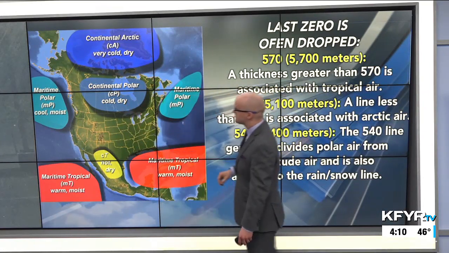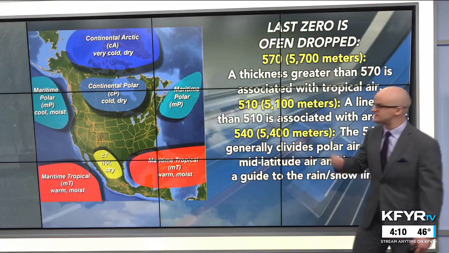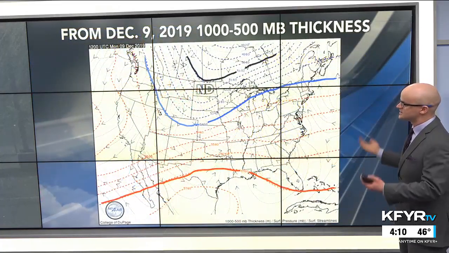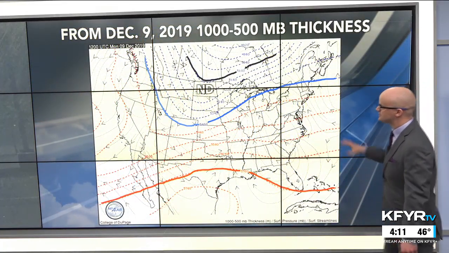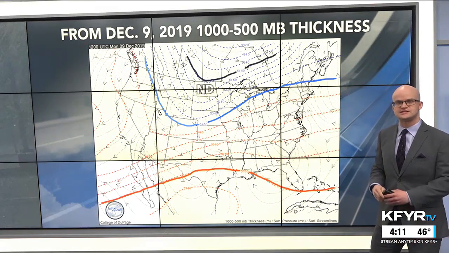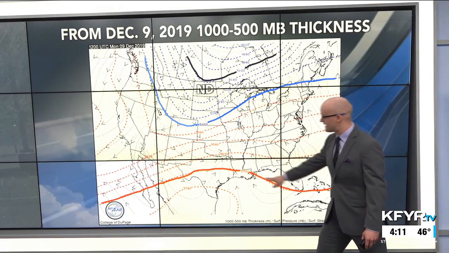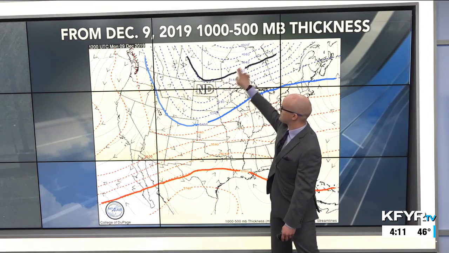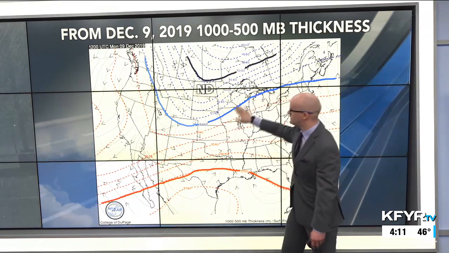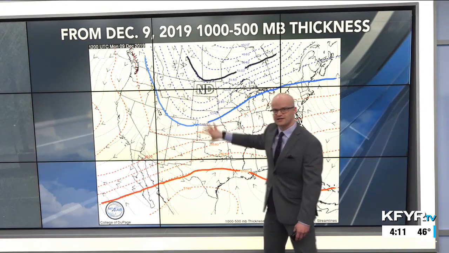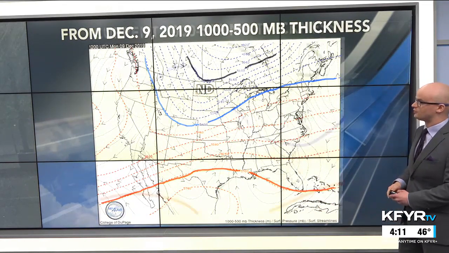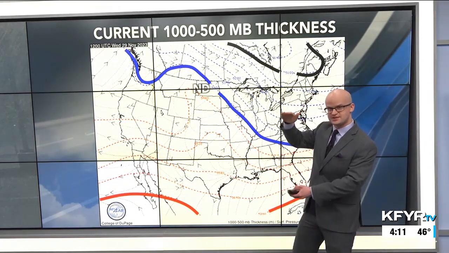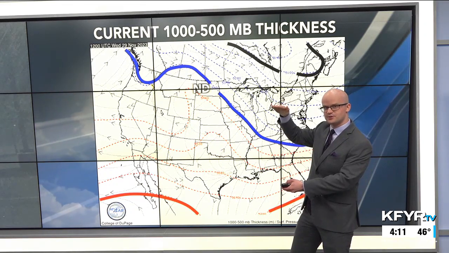And all of these thickness levels really help us to figure out where these different types of air masses are, especially diagnosing where tropical versus polar air is. Let's take an example from December 9th of 2019. This is the 1,000 to 500 millibar thickness plotted. And this is the 570 line here, indicating where the tropical air is, well down to the south. The 510 thickness line is well up to our north. And then the 540 line right here indicates where we kind of have the clashing of air masses. And that was when we had a cold day around here, compared to today, where that 540 line, 5,400 meters, is the thickness between the 1,000 millibar and 500 millibar constant pressure surfaces.